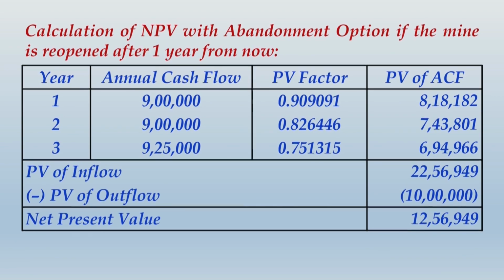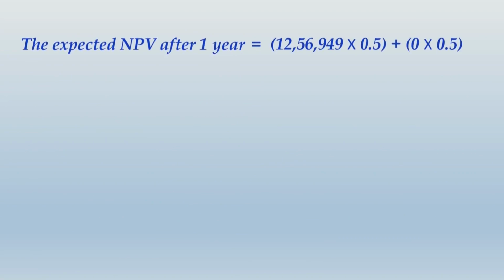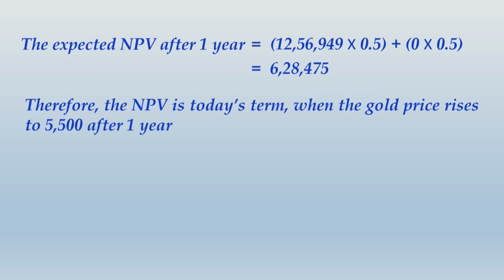Alright friends, once you have completed writing this entire working, let us move ahead and we would say the expected NPV after 1 year will be the NPV that you obtained with a probability of 0.5, because this is going to happen only if the price rises after 1 year. If the price falls, we will not reopen the mine at all, and in that case it is 0 NPV multiplied by 0.5. So the expected NPV after 1 year will be 6,28,475. If you want to find the NPV in today's terms, you bring it down to the present value, and that will be 6,28,475 divided by 1.1, and that comes to